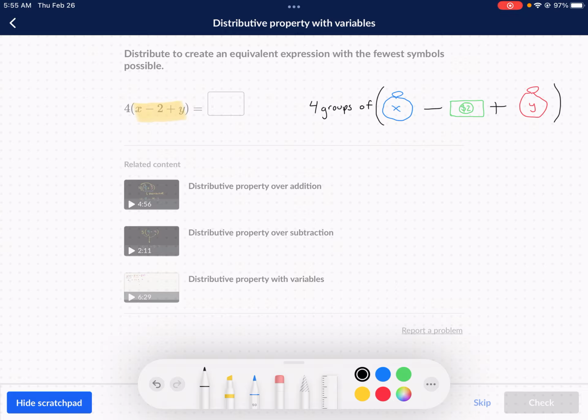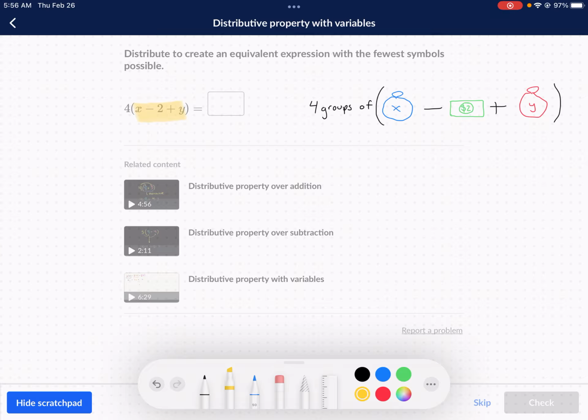The reason we use variables is because if we use question marks, those question marks would assume they're equal amounts, but we're told they're different amounts. So that's why we use variables, so we don't get confused. Is it the same amount? Is it a different amount? A question mark is not very clear. So we use x, we use y, and then we have that minus 2. That's a known quantity. We know we're subtracting, in this case, $2.